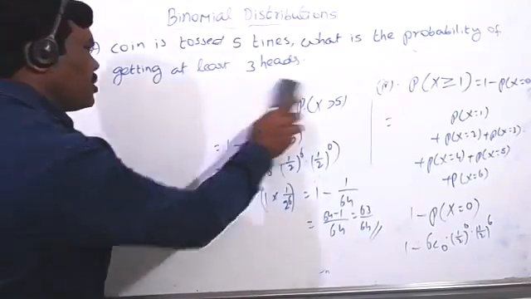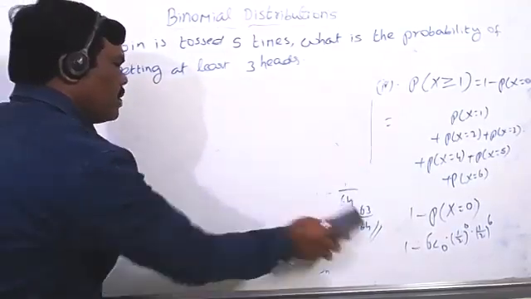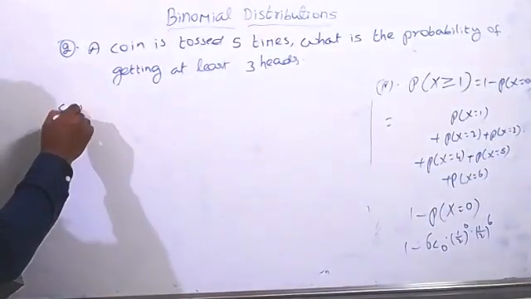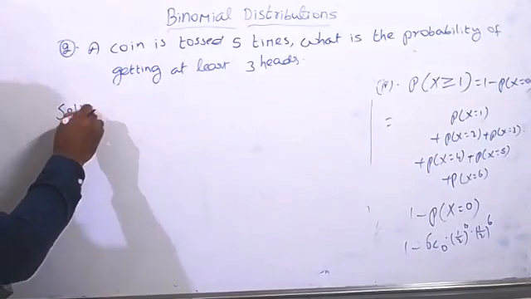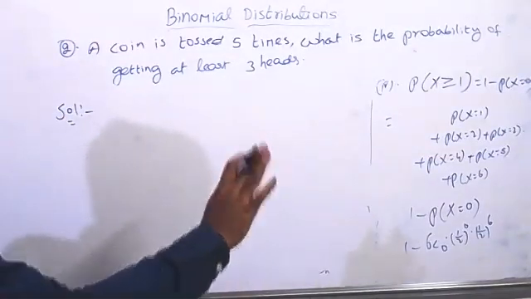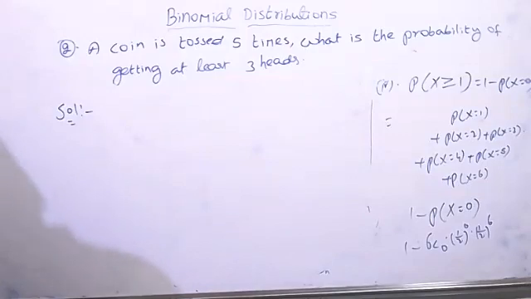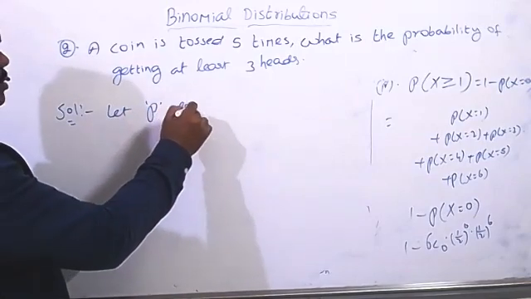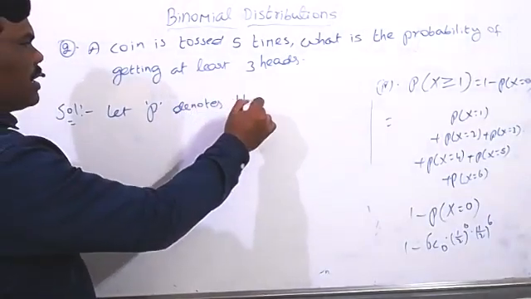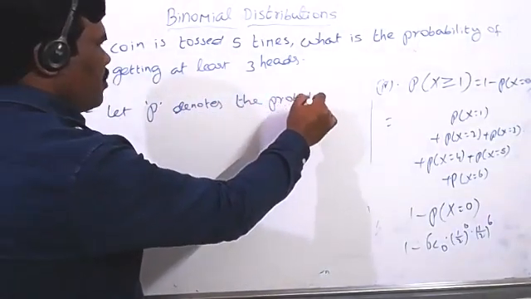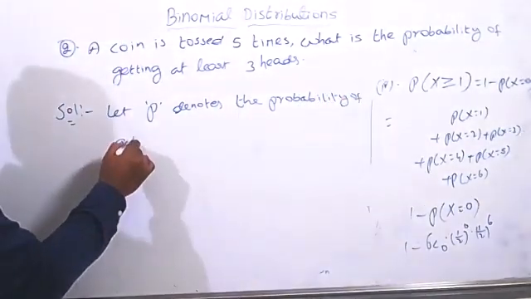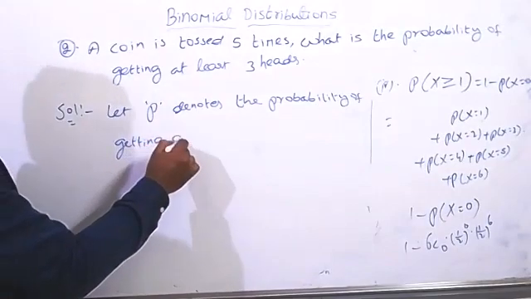So directly can find the value. So then how to write the procedure? I think Chirag asking that same doubt only here now. But then how can you will start the procedure in an examination? You can write clearly that. Sir, last answer I didn't write any steps, sir. Okay, that's right. Later, if you want, later you can try now. Let first you can write clearly that let P denotes the probability of getting a head.